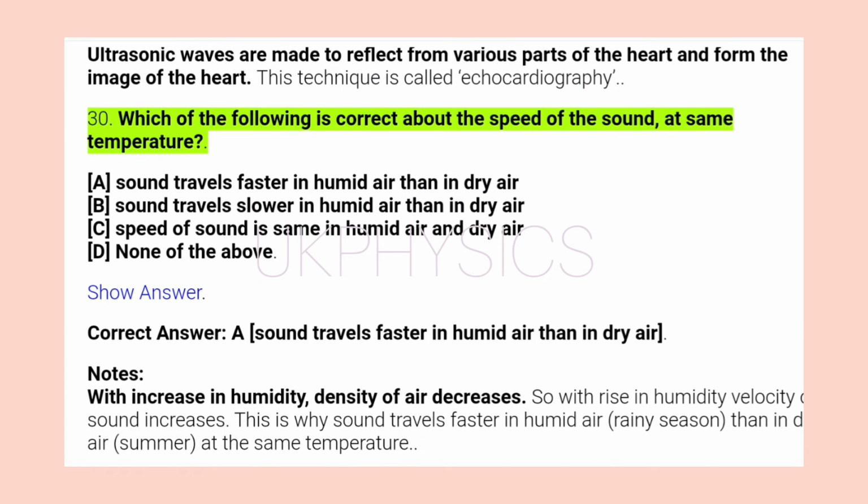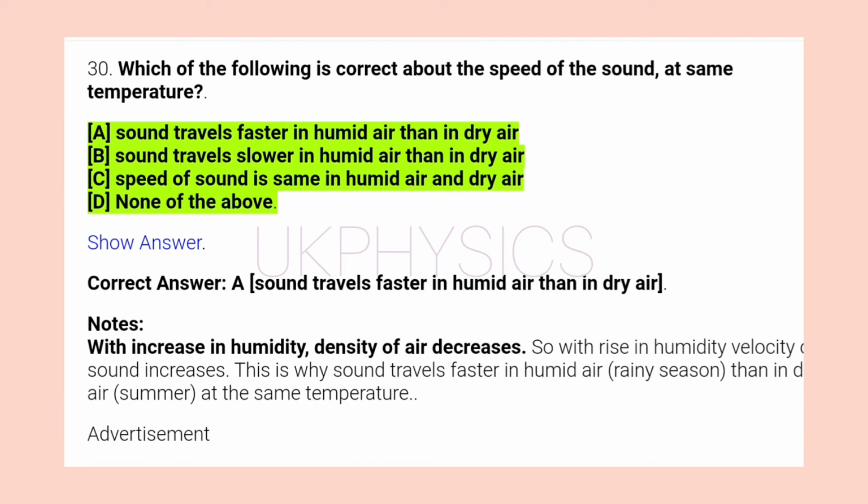30. Which of the following is correct about the speed of the sound at same temperature? A. Sound travels faster in humid air than in dry air. B. Sound travels slower in humid air than in dry air. C. Speed of sound is same in humid air and dry air. D. None of the above. Show answer. Correct answer: A. Sound travels faster in humid air than in dry air.